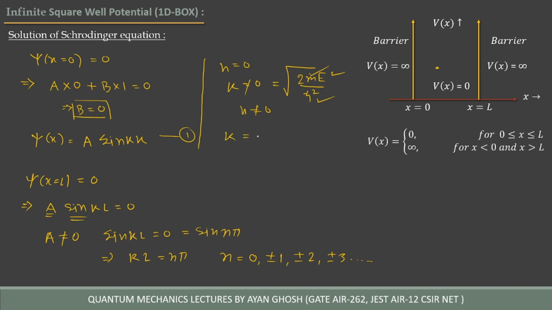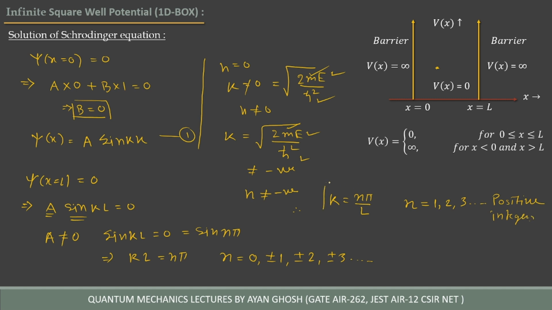Similarly, k is equal to root over 2mE divided by h cross square. It cannot be negative because m is positive, h cross is positive, E is positive. So k cannot be negative, so n cannot be negative. That means we are just left with k equal to n pi divided by L, where n is equal to 1, 2, 3, only the positive integers.